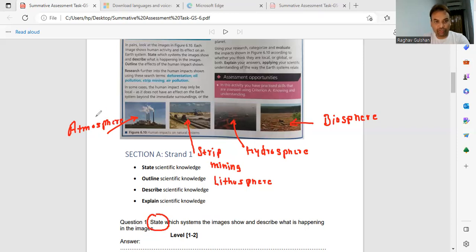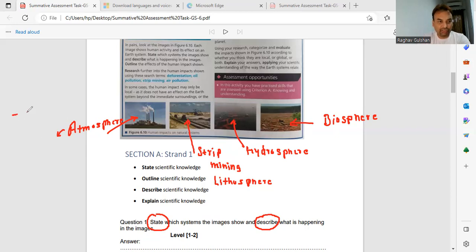So you have to write the name of atmosphere, lithosphere, hydrosphere, and biosphere. But one more thing is given in the question, describe. Describe means you have to describe a little, right? A brief write-up about the atmosphere. So what is the atmosphere?